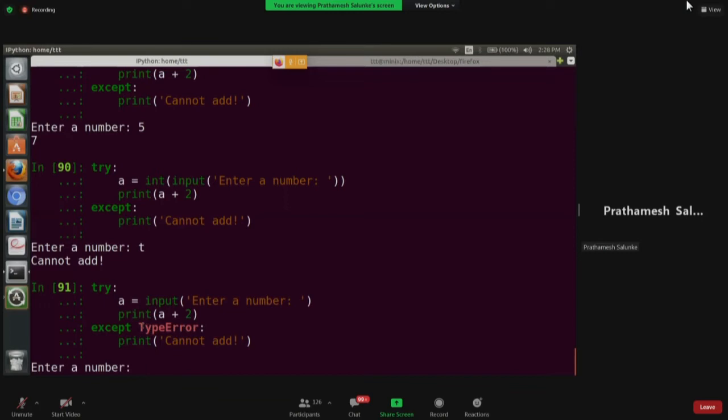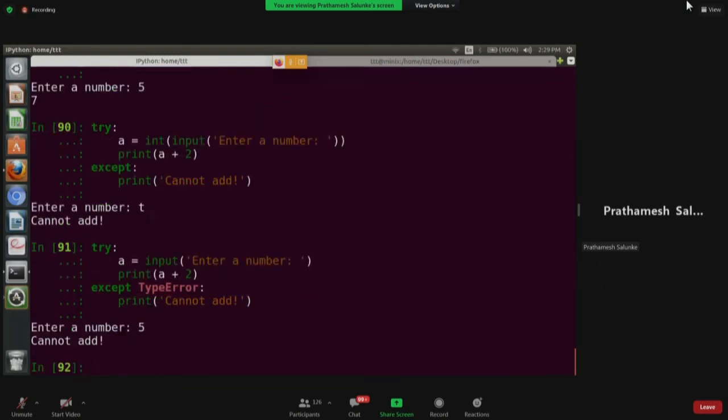This is very good practice, because if there is any other exception, the program may crash, but at least you will be aware what error is present. If you don't mention this, if you simply mention except, all the things will be handled. But as a programmer, you will never understand where the problem is, what is causing the problem. But now it is very specific. Now there is a type error. So if I enter 5, cannot add, it is handling.